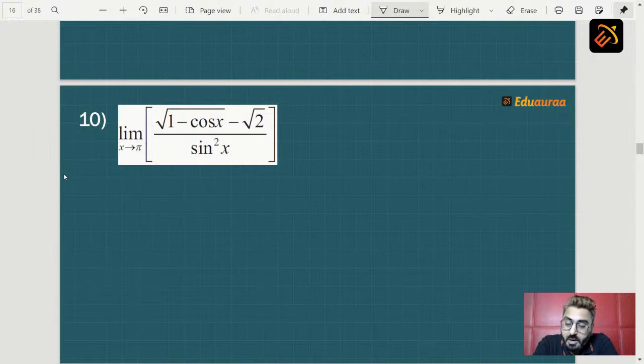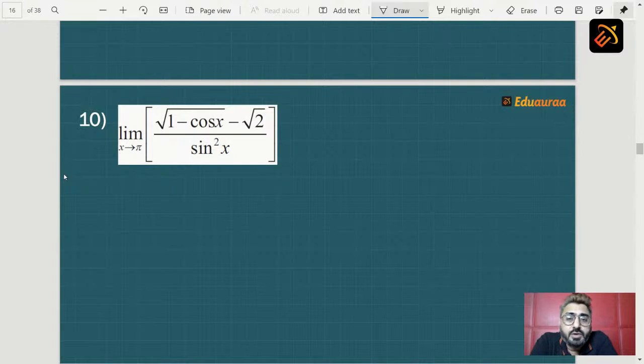दूसरा, सॉल्व कैसे करेंगे? रूट दिखा और as I said earlier, रूट दिखा तो rationalize. So you rationalize your numerator, solve it, and you can get your answer directly.